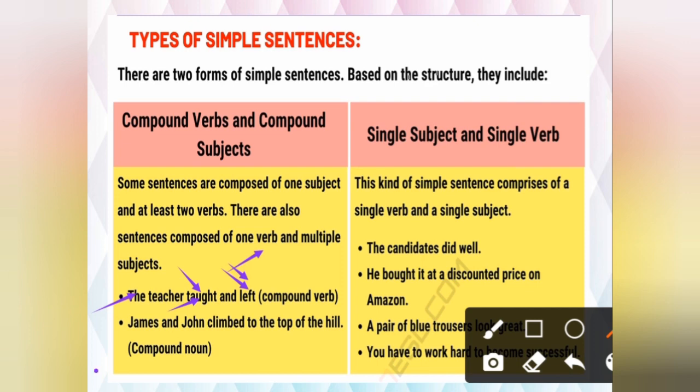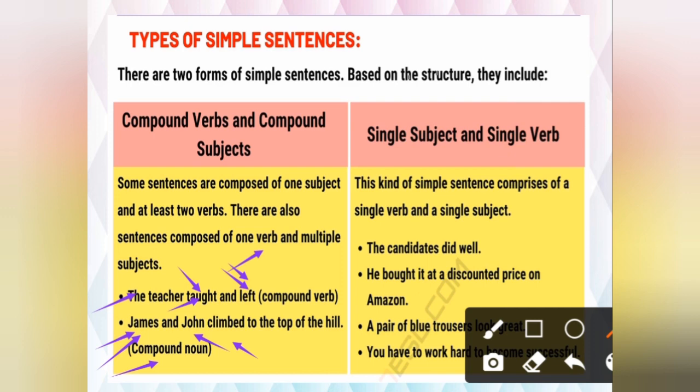Now the next sentence you can see in this: James and John climbed to the top of the hill. Now see, here we have how many subjects? Two subjects. First one is James, second one is John. And what did they do together? They climbed. So only one activity they have done, that they climbed to the top of the hill. So here we have two nouns. That's why we have said compound noun.